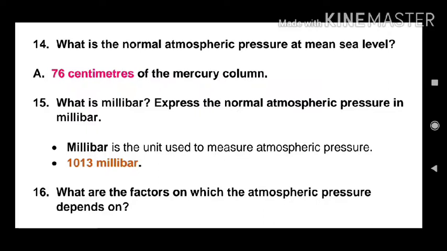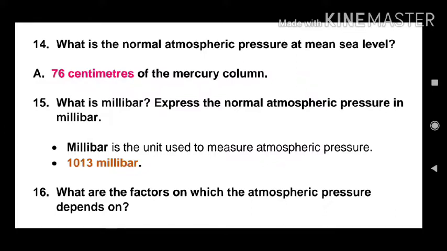And if the setup is taken to a sea level and placed over there, the mercury in the trough rises up in the tube to a certain height. That height is nothing but 76 centimeter marked in that tube. That's why the normal atmospheric pressure at mean sea level is called 76 centimeters of the mercury column.